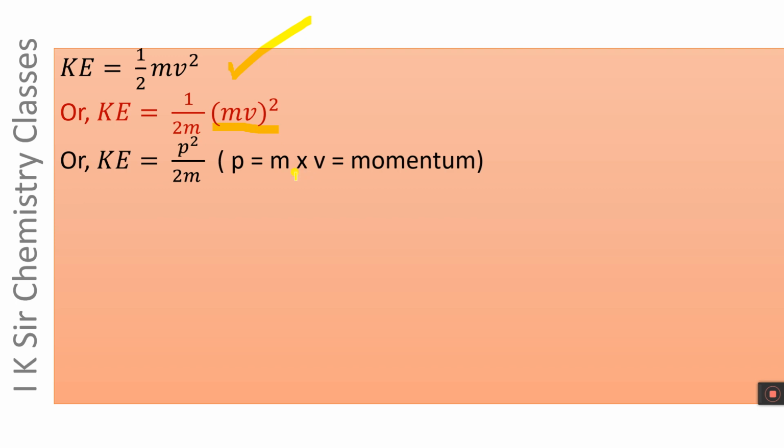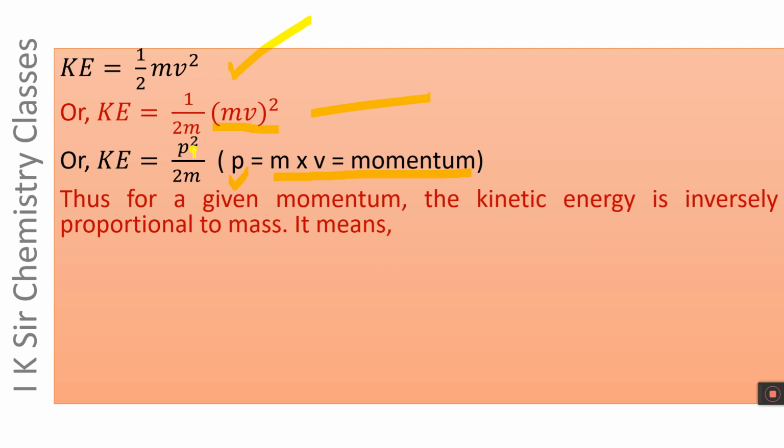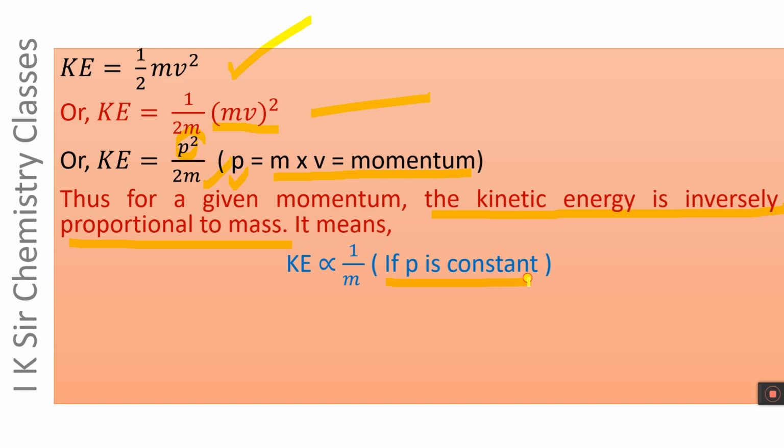We know that mass into velocity is equal to momentum, which can be represented by P. Therefore, this equation can be written as kinetic energy equals P squared divided by 2m. If P is constant, the kinetic energy is inversely proportional to m. Thus, for a given momentum, the kinetic energy is inversely proportional to mass.